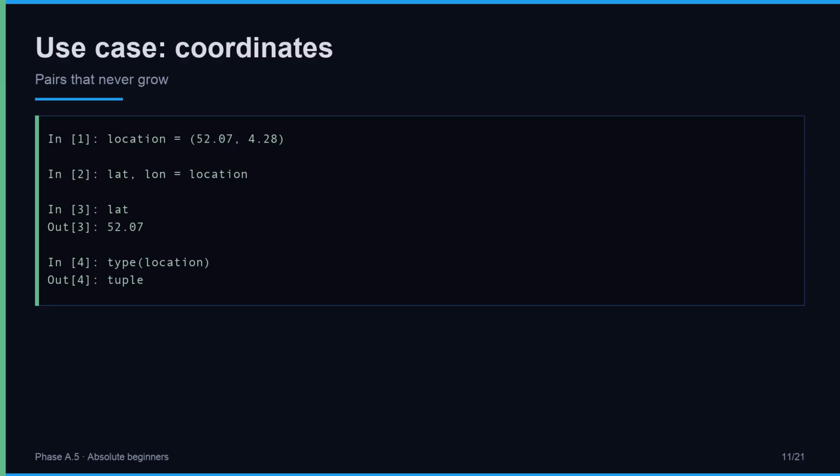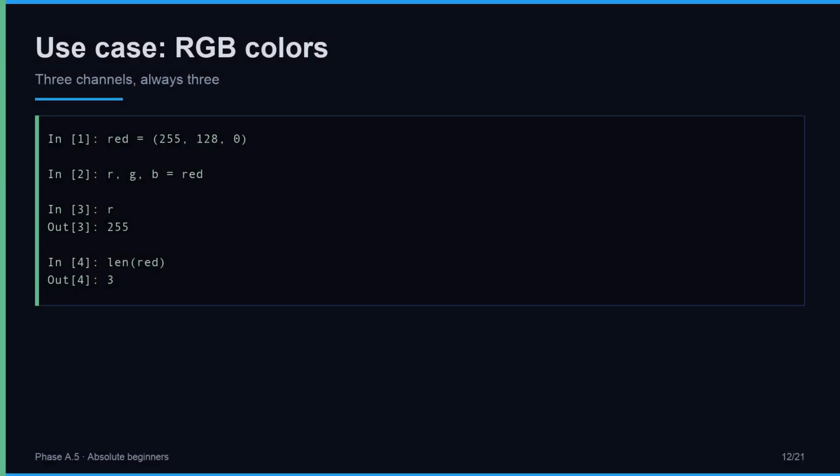Pairs that never grow. Colors are another natural tuple. Red equals 255, 128, 0. 3 channels, red, green, blue. Always 3, always in that order. You do not append a new color channel on Tuesday. The shape is permanent. When you see a tuple in code, you immediately know these values belong together and their count is fixed. A list would suggest growth. A tuple says no. 3 channels, always 3.